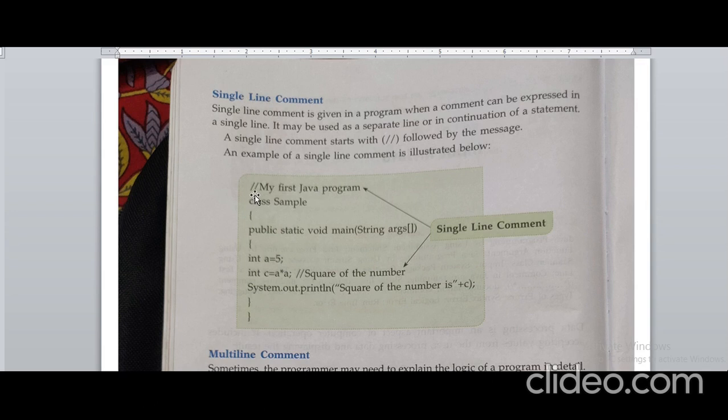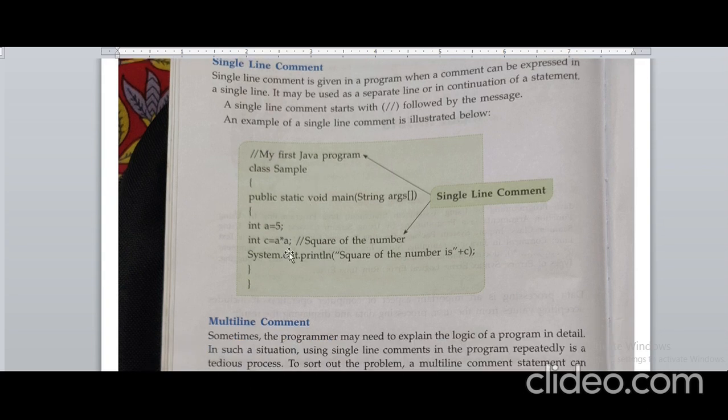This is the sign, the // sign, of the single-line comment. This may be a separate line or in continuation of a statement. A single-line comment starts with // followed by a message. First you have to put the //, then write any message you want. That is called a single-line comment.